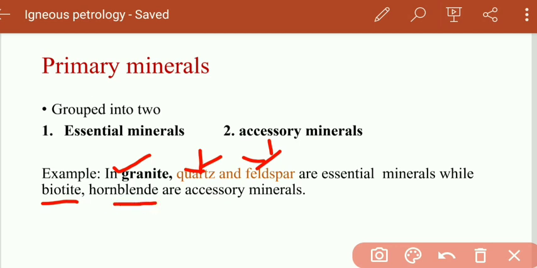Now see here, quartz and feldspar, both are primary minerals, both formed or crystallized from the magma or the lava. Also biotite and hornblende, these rocks are formed from the magma or the lava, and that's why these are called primary minerals. This is an example of granite. Again, here we have n number of examples.